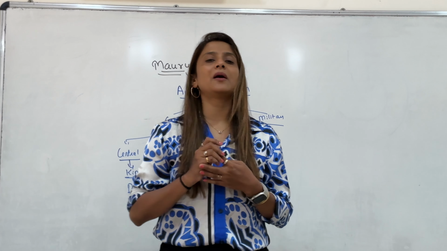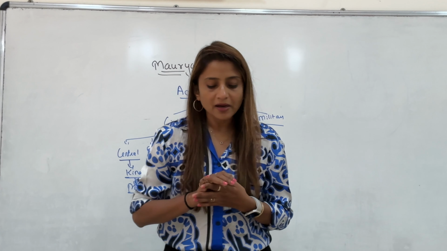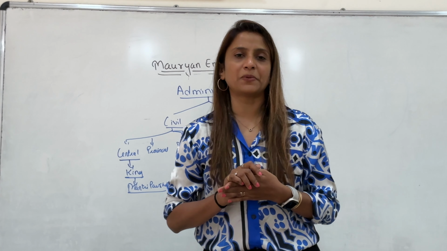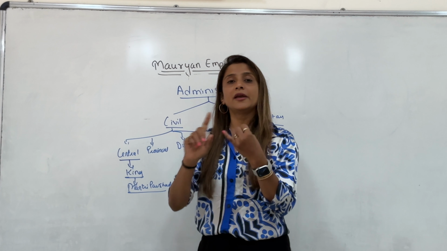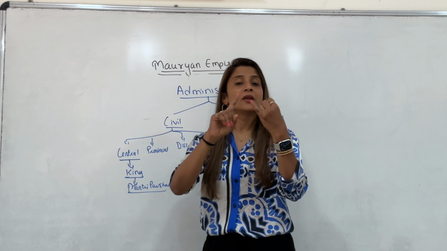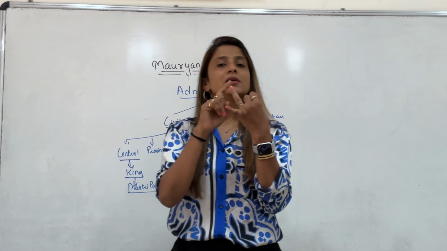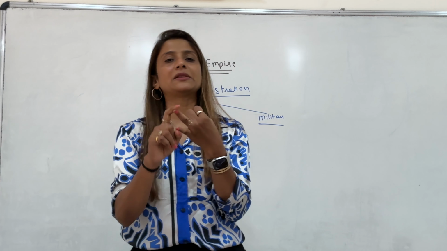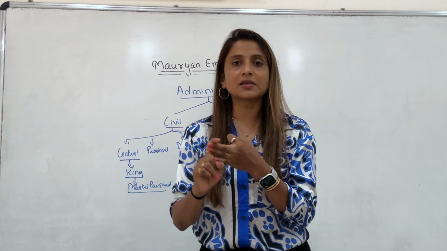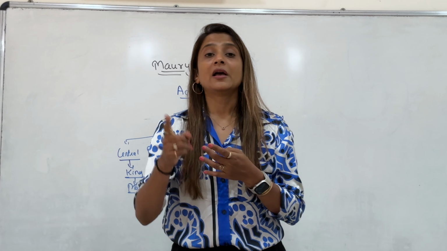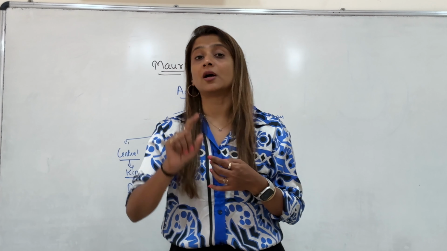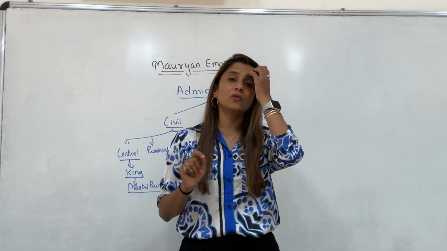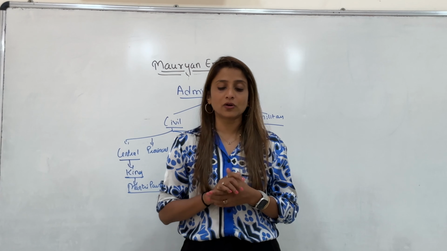Then there was the Samaharta, a taxation expert. So these were the main people: the head was the PM, then the Purohit, Senapati, Samaharta, Sanidhata. And one additional officer was appointed at the time of Ashoka, the Mahamantras, who were looking after the welfare of the people.